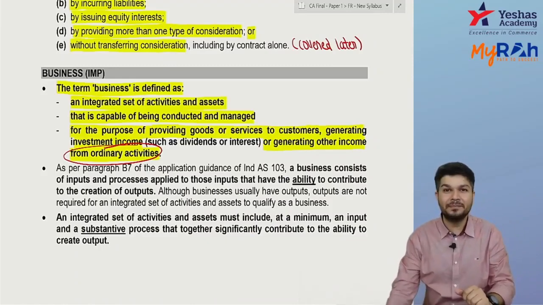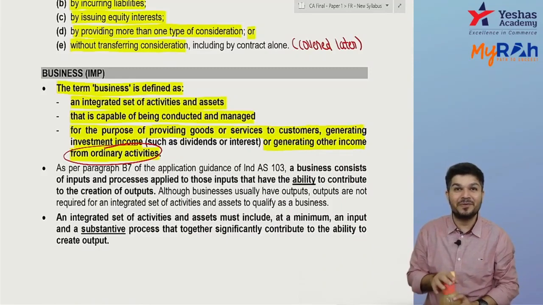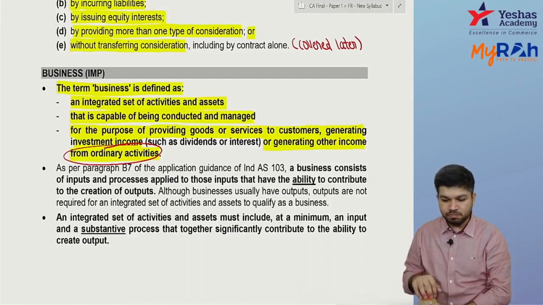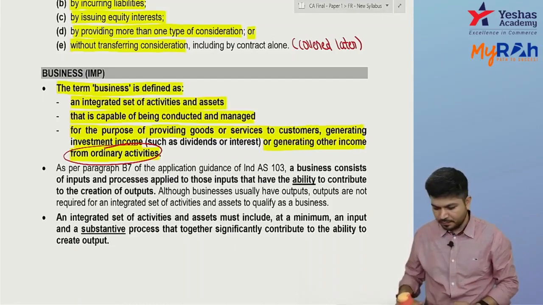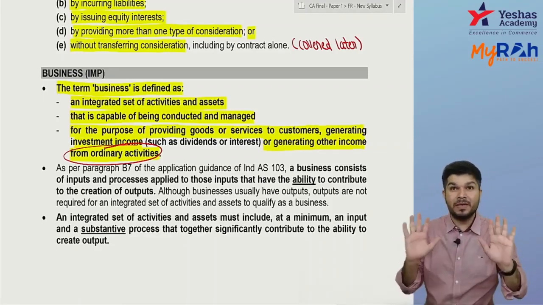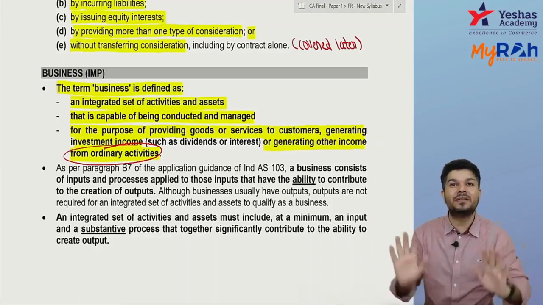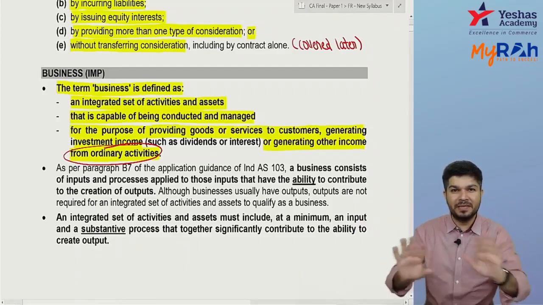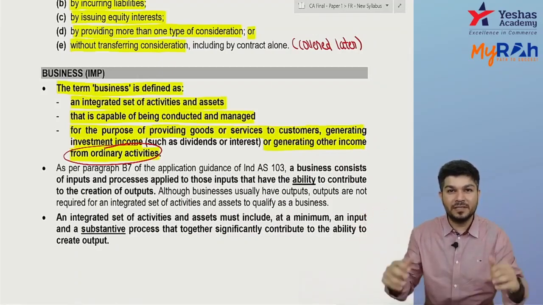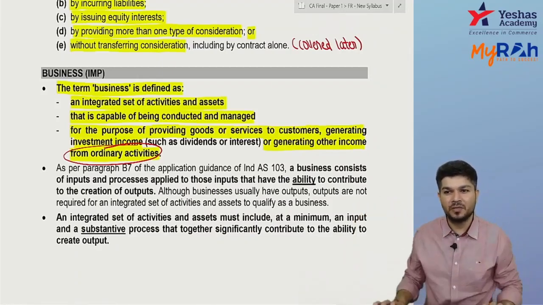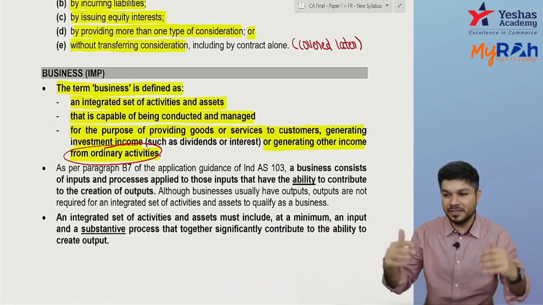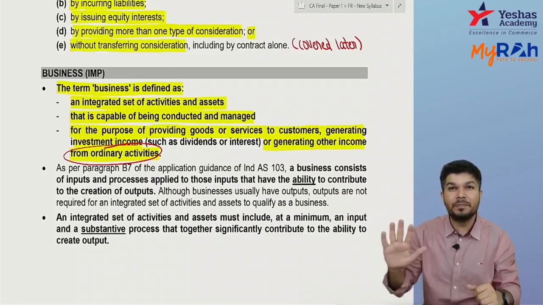Anyone, what's the meaning of shell company? Sir, shell company is a company which is on paper a company, but as such it doesn't do anything. That's called a shell company. Shell, khokhla. It doesn't have any business inside. It doesn't do anything. On paper it's a company, but not doing any kind of activities, or doesn't have any assets, or doesn't have any liabilities. On paper a company created.